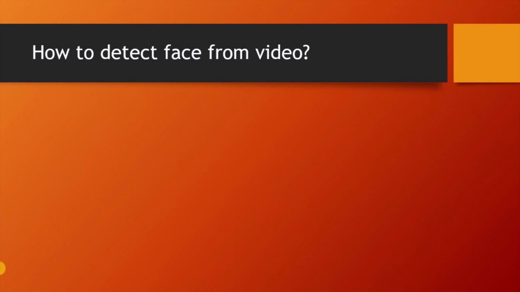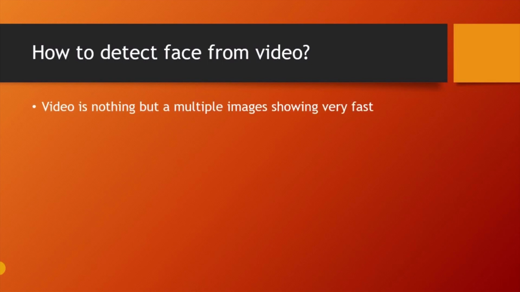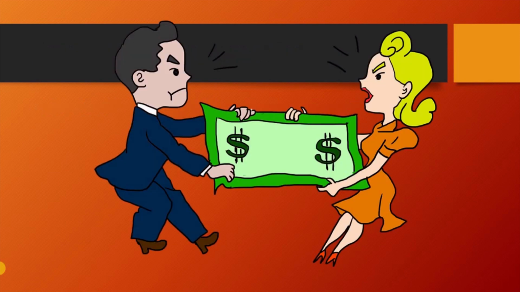Guys, a video is a collection of images. It is nothing but multiple images shown very fast. I would like to give you one demo. So video means multiple images. So guys, see here, this is one image, and if I press a key on my keyboard, you can see here.